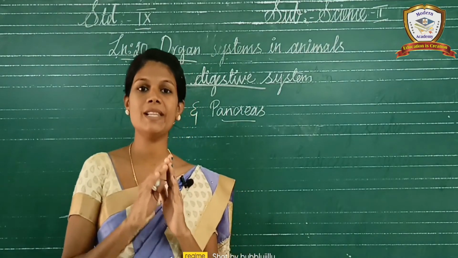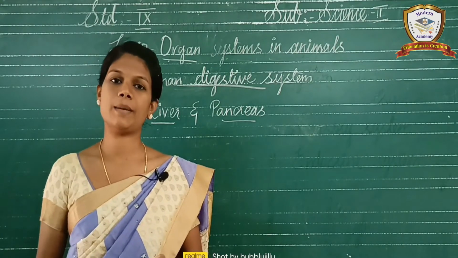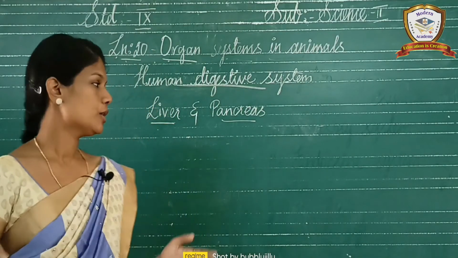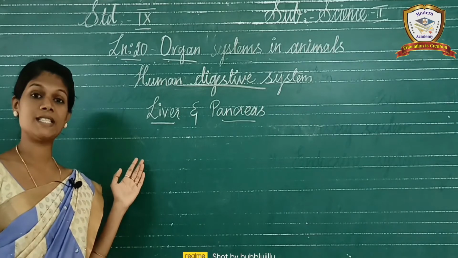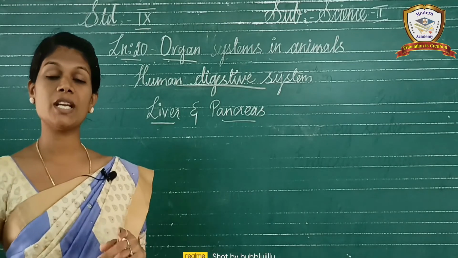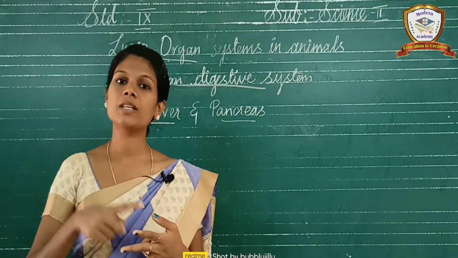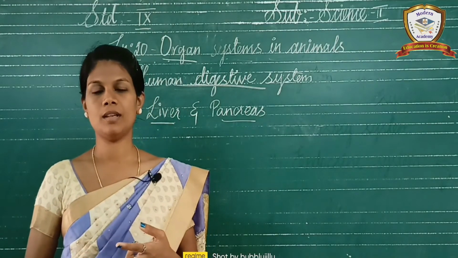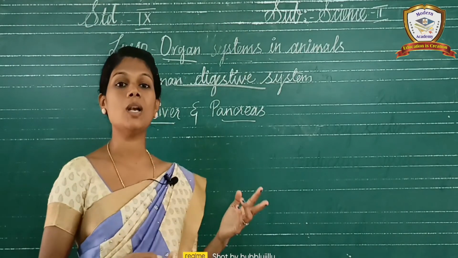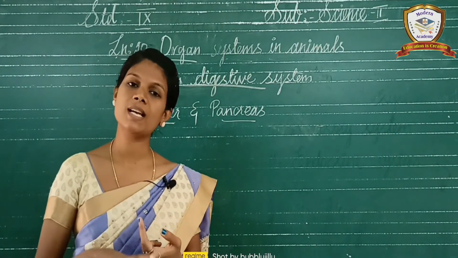Okay, so commonly the gland, it secretes something. Exocrine gland secretes enzymes. Endocrine gland secretes hormones. Okay, the liver, it secretes the enzyme only, digestive enzyme bile. So it is an exocrine gland. But the pancreas, what is the specialty of pancreas mean? It is a dual gland. Dual gland means it is both exocrine and endocrine. That's why the pancreas is called dual gland. Okay, it secretes the enzymes and as well as hormones.